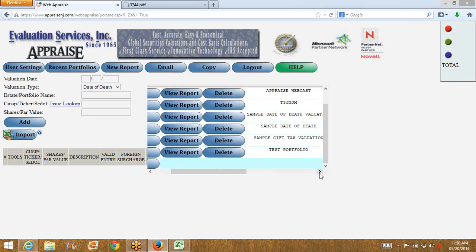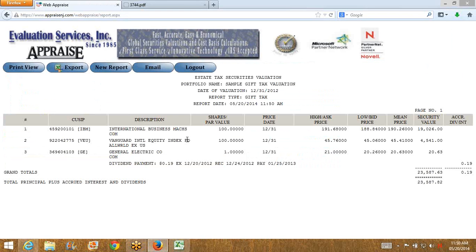You can pull this across to get a better view of it, okay? I did a date of death. We have a sample gift tax valuation. It'll load that up for us. Just wait a few moments, we'll get that. And here we go. And see the difference here? It says gift tax right here. So it's a little different.